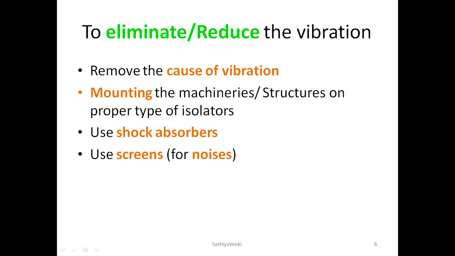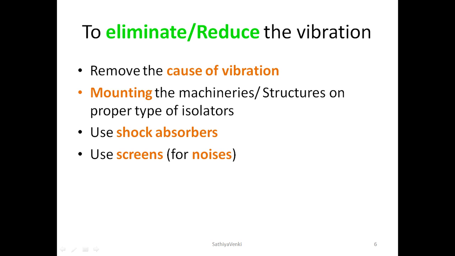Another one is using shock absorbers, and we may also reduce vibration by using screens. For example, some vibration forms unwanted noise, which is very disturbing to human beings and should not be ignored. In such cases we may make a screen, whether glass or fiber. For example, in some CNC machines you may see that they are covered by a cover. So using the screen, we are reducing the vibration.